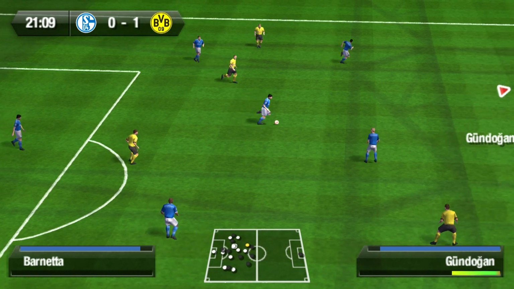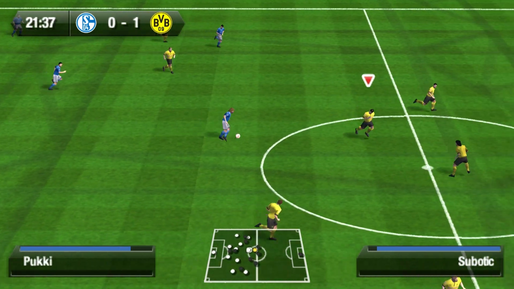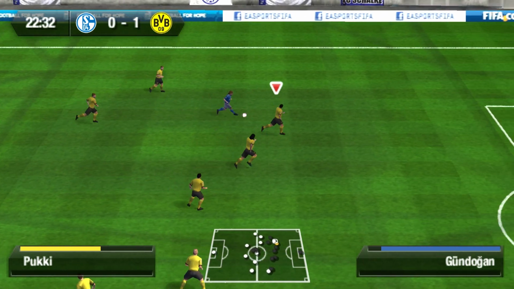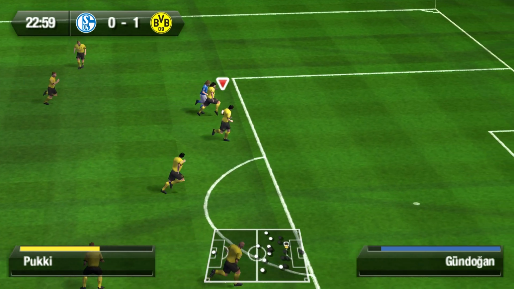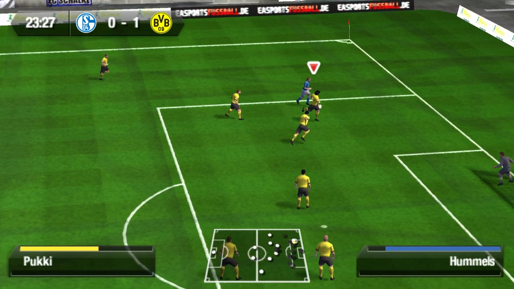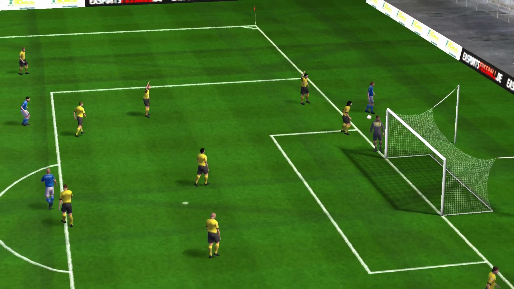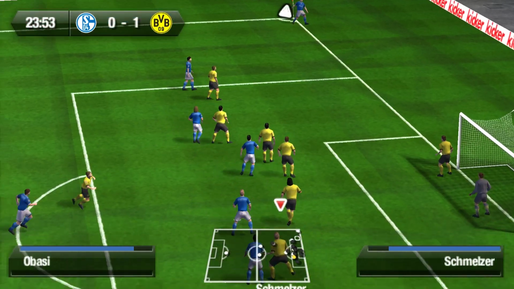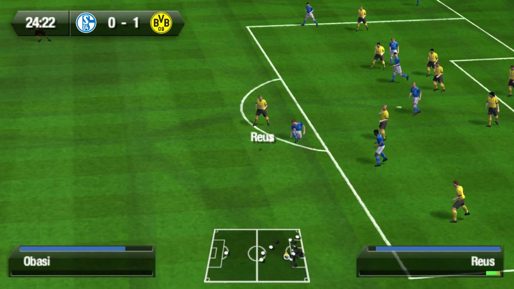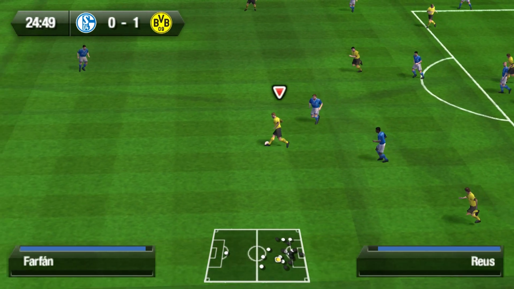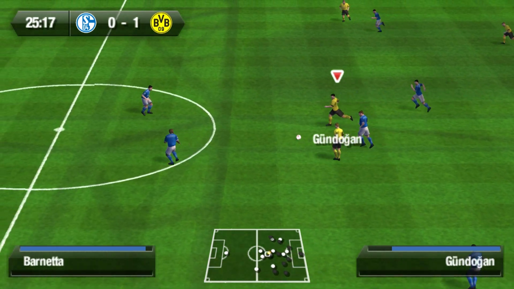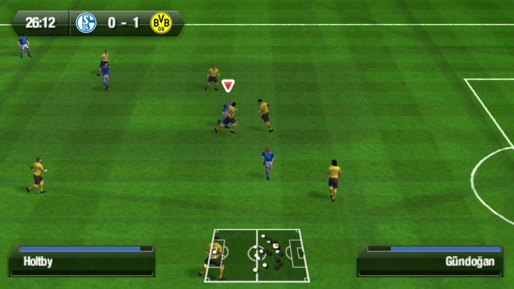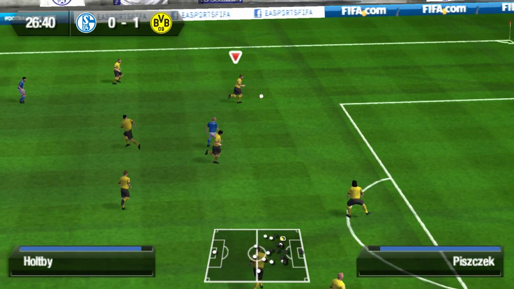And then Barnetta on it for Schalke. Pass to Pukki. Pukki driving forward for Schalke. Still Pukki. But Mats Hummels retains possession a bit. But then Pukki onto it for Schalke. Has won a corner from left-footed. Marcel Smeltzer intercepts. Passes Schalke player, but deflects to Marco Reus. Reus to Gundogan. Gundogan would pass towards Jakub Blaszczykowski, but Afellay intercepts for Schalke. Pass to Holtby, but then Borussia Dortmund retain possession.